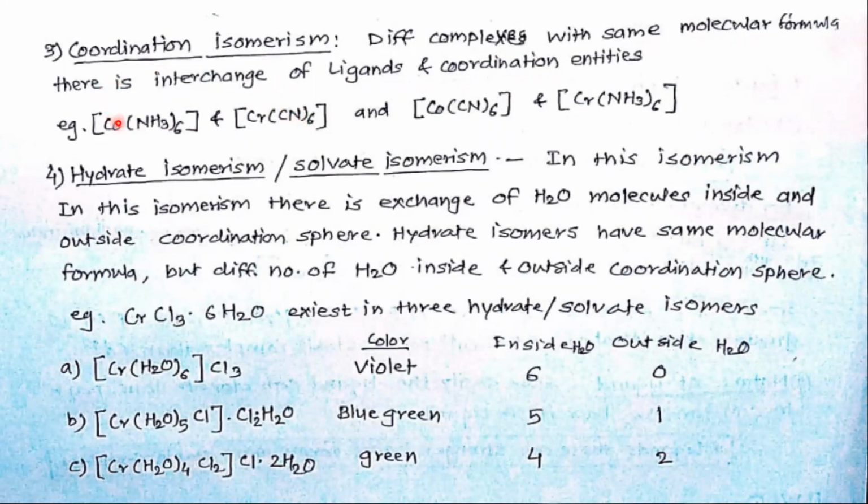Central metal cobalt, here chromium, here 6 amine ligands and here 6 cyanide ligands. Cobalt with 6 cyanide and chromium with 6 NH3, 6 amines. So there is interchange of ligands and coordination entities, which gives rise to coordination isomerism.